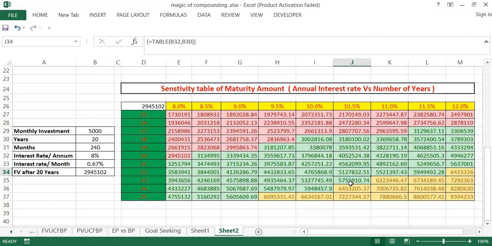Then the minimum interest rate per annum I should earn is 10.5 percent, and I have to invest for 22 years. Suppose a person invests at 12 percent for a period of 25 years, he will get almost 93 lakh rupees. This is before tax. I'm not considering any income tax; these are all pre-tax amounts, explained only for illustrative purposes.